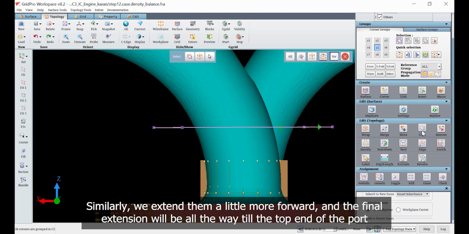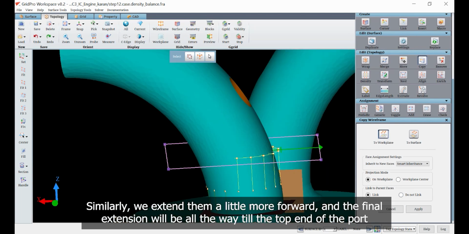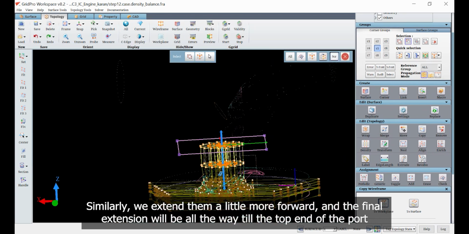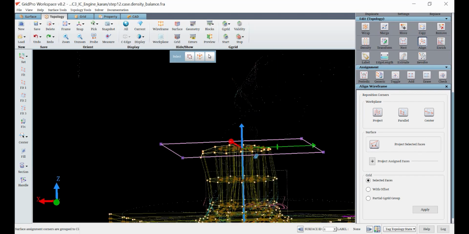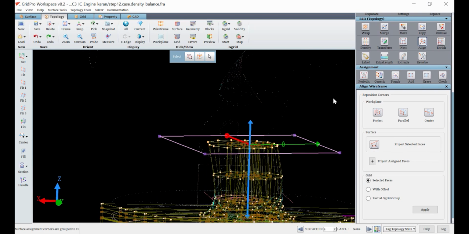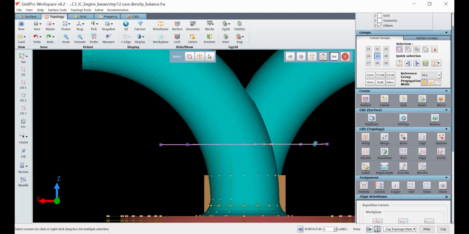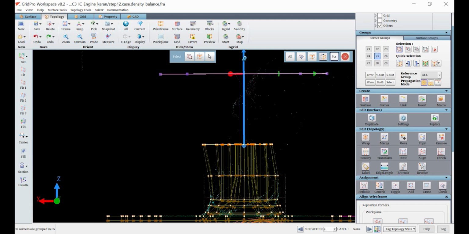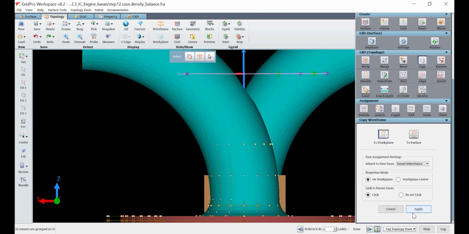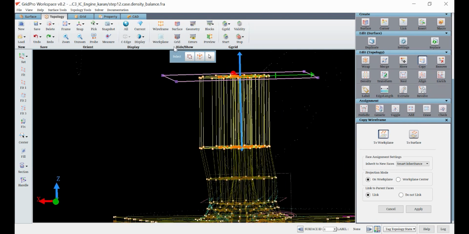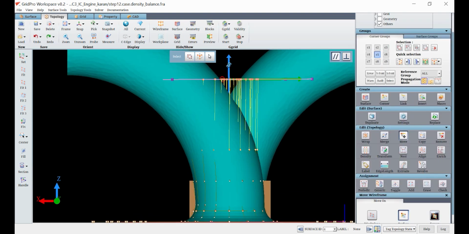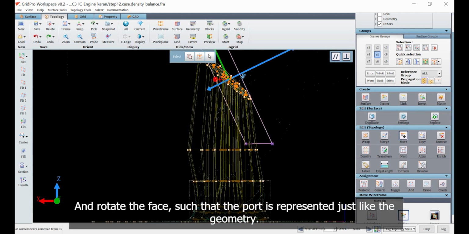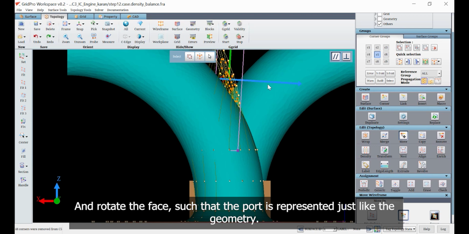Similarly, we extend them a little more forward and the final extension will be all the way to the top end of the port. And rotate the face such that the port is presented just like the geometry.